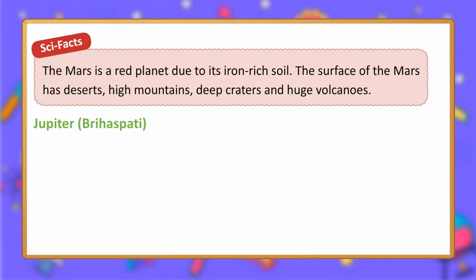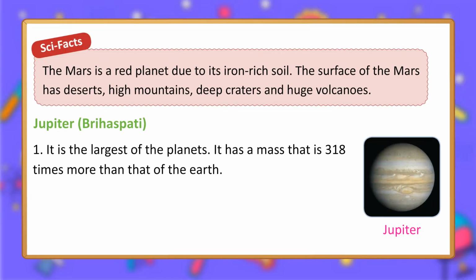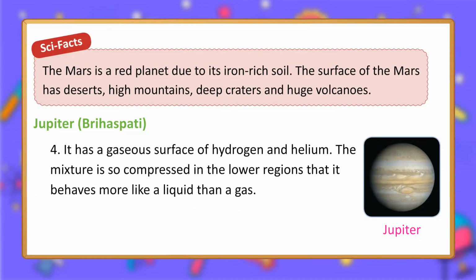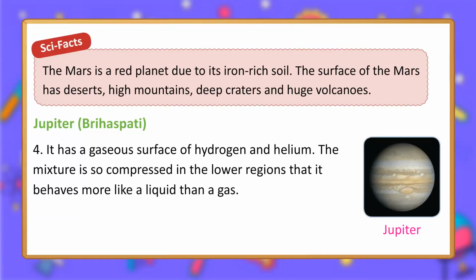Jupiter, Brihaspati. 1. It is the largest of the planets. It has a mass that is 318 times more than that of the Earth. 2. It is a cold planet. 3. It has 61 satellites known till date. 4. It has a gaseous surface of hydrogen and helium. The mixture is so compressed in the lower regions that it behaves more like a liquid than a gas.